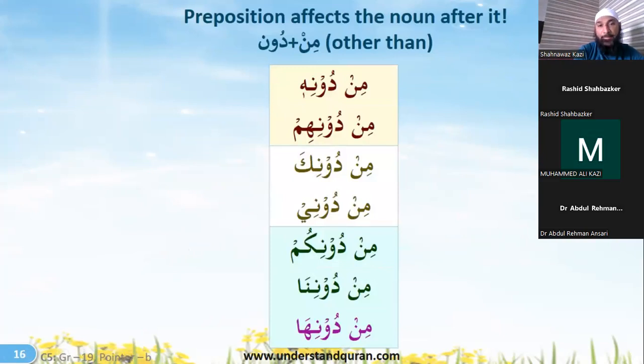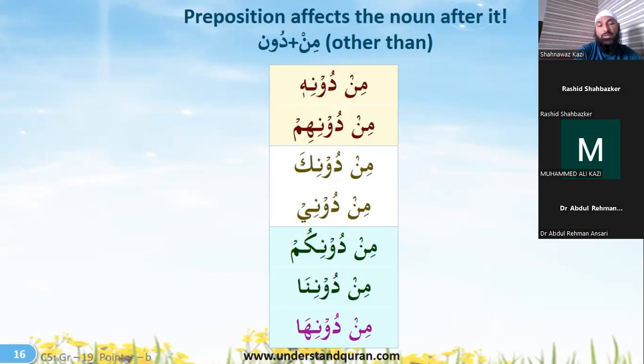So other than is duna. Min duna is other than. But with a pronoun, it becomes min dunihi, other than him. Min dunihim, other than them. Min dunika, other than you. Min duni, other than me. Min dunikum, other than you all. Min dunina, other than all of us. Min duniha, other than her.